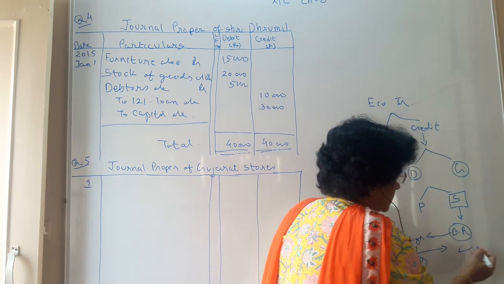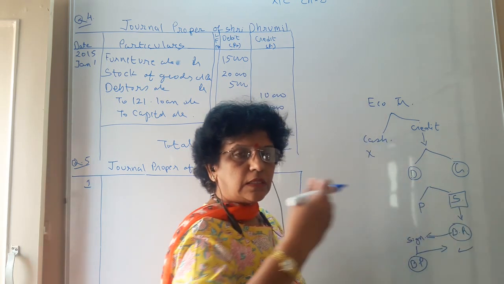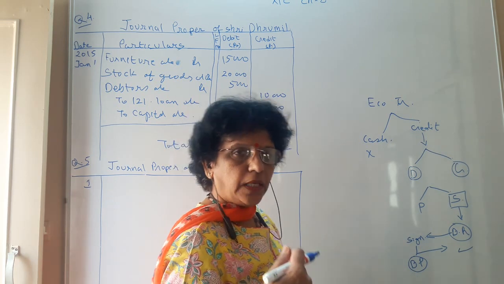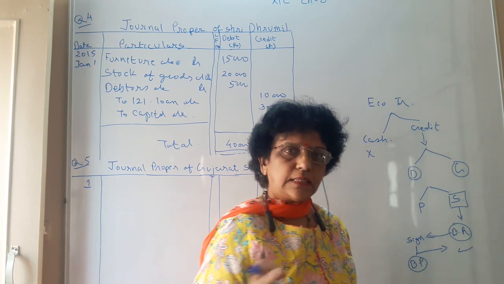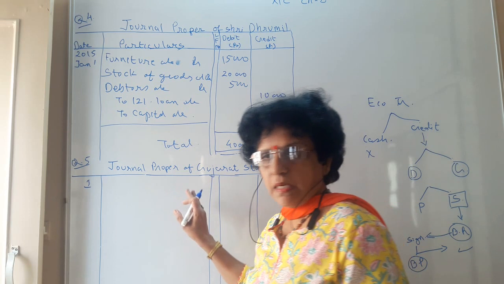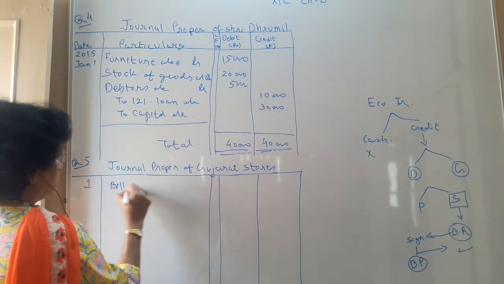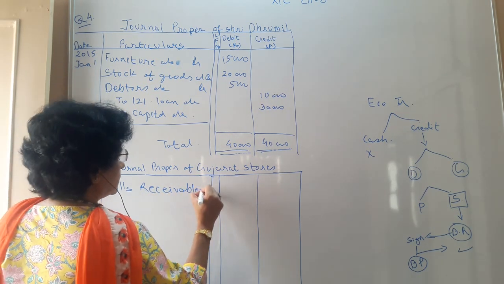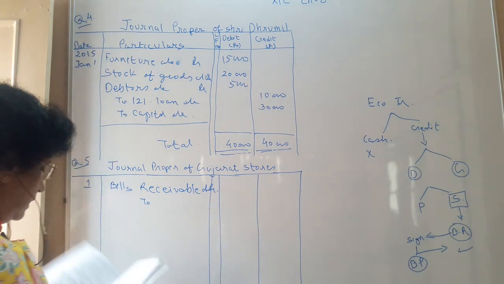We have to write the journal entry of this particular position. What happened? Bills come in. So debit what comes in, the bill is to be debited. And who has given the bill? The party, that is Ramnik. So our journal entry becomes: Bills receivable account debit, to the name of the trader.